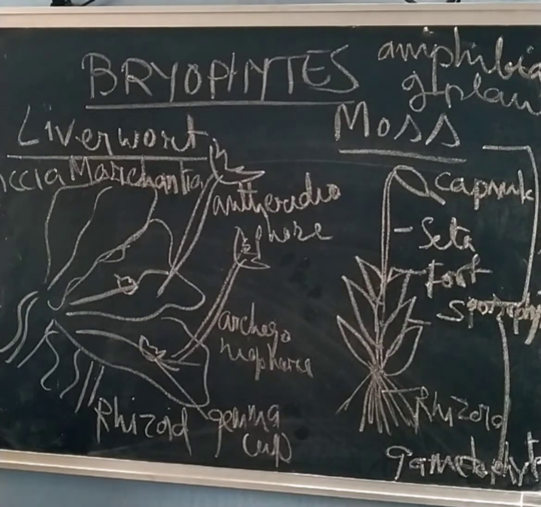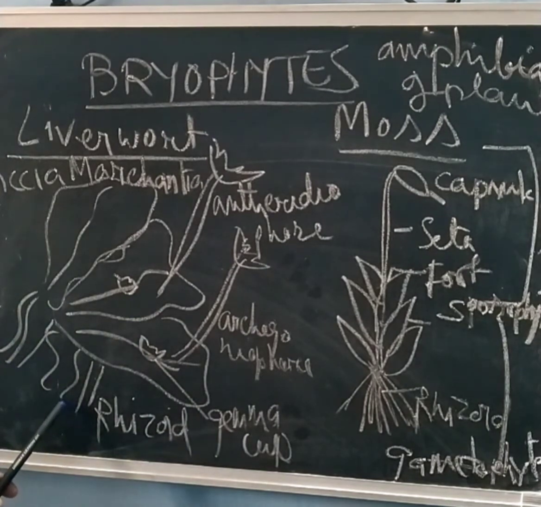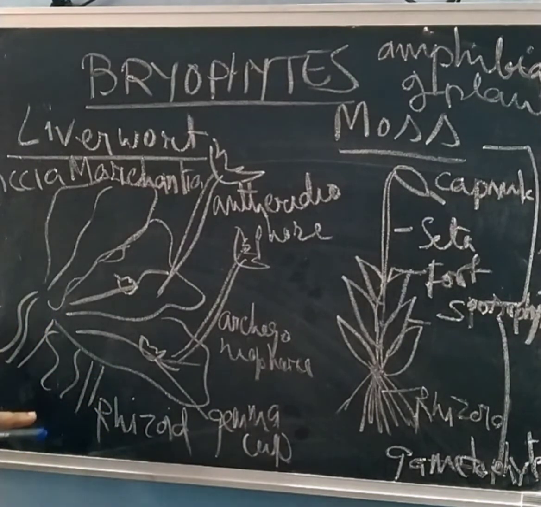Now the plant body of a bryophyte is differentiated into a thallus-like structure. This is the thallus-like structure. There are rhizoids, that is roots, unicellular or multicellular, and no root, stem or leaves are present. So the plant body is not differentiated as we normally see. Here the plant body is haploid. Haploid means only one set of chromosomes is there in their cells, and the gametophyte structure is there.